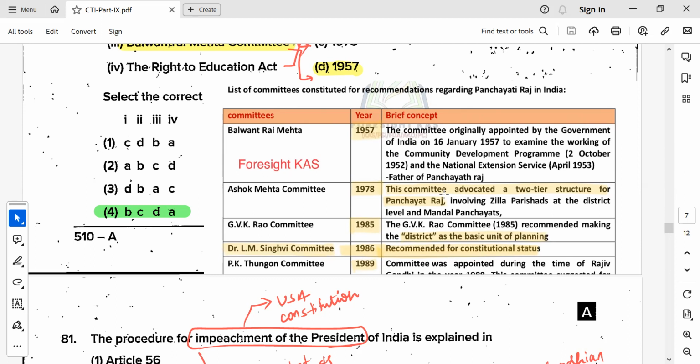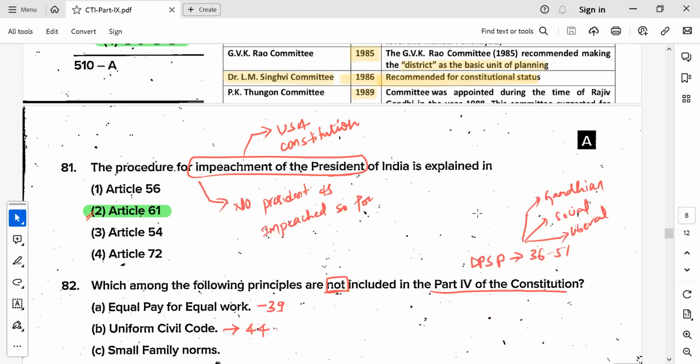The LM Singhvi Committee, 1986. This is the only committee which recommended giving constitutional status to PRIs. And then the last is the PK Thungon Committee, 1988. No need to read about it in detail, but just remember their years for this KPSC exam.